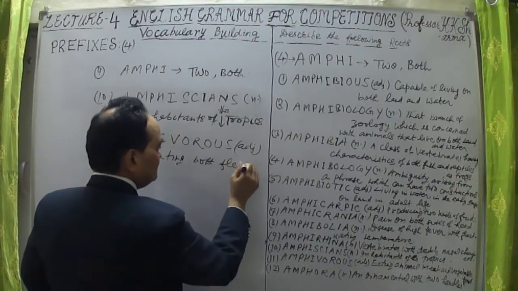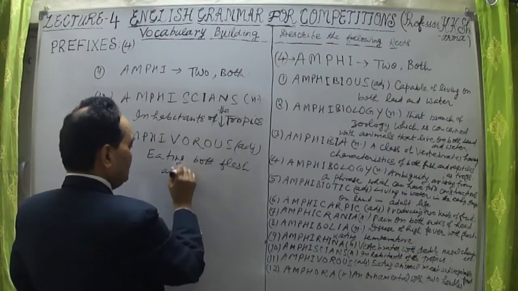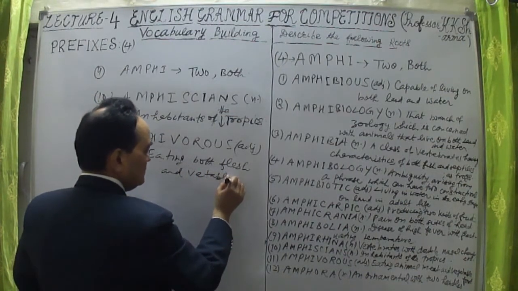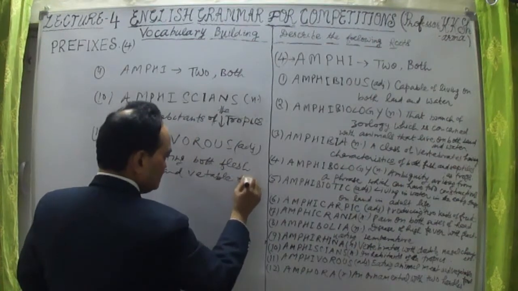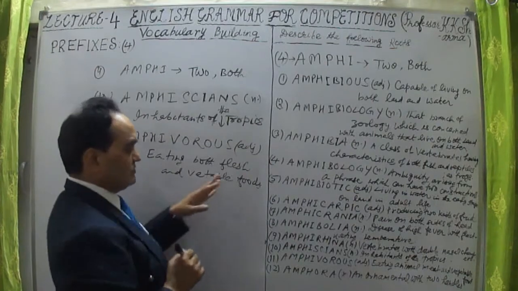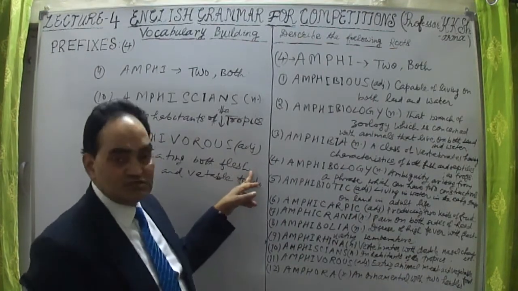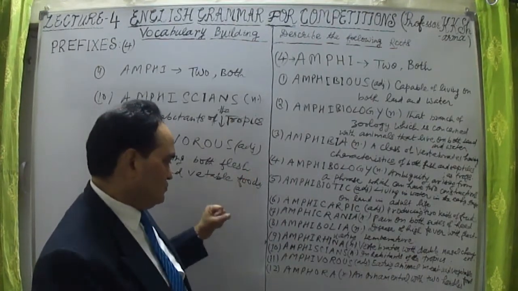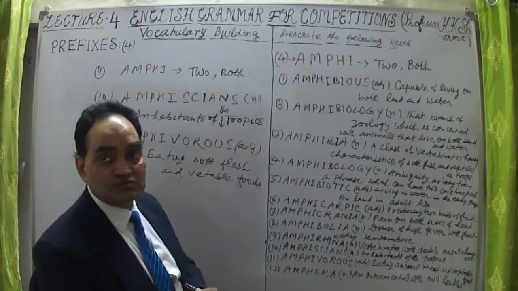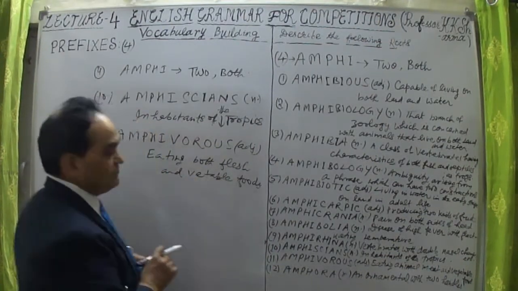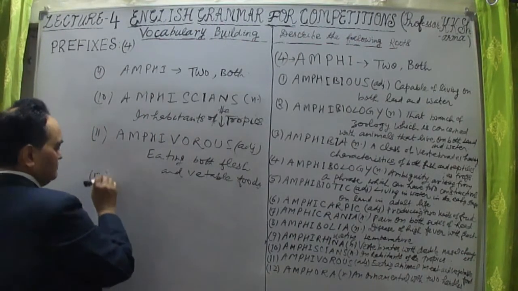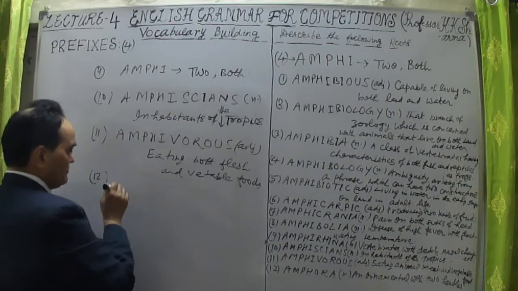That is known as eating both flesh, means animal meat, and vegetable foods. Both animal meat and vegetable foods. They are known as amphiborous. Borous means eating. 12th word, last word here.